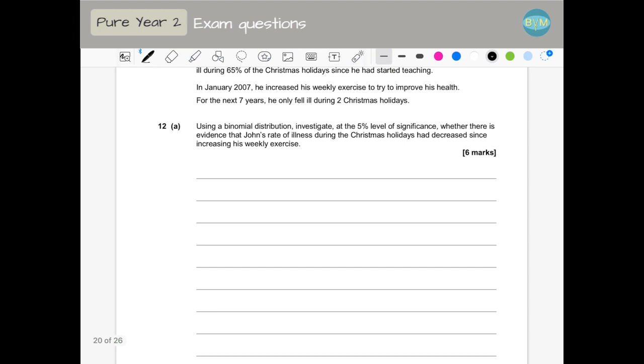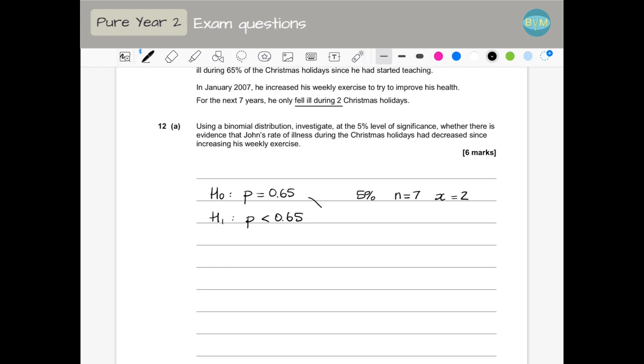illness. So we are going to write, as always, the hypothesis. So H0 is going to be the probability of falling ill is still 0.65. And the alternative hypothesis is going to be smaller than, because we are checking if the probability of falling ill has decreased. So this is going to be smaller than 0.65. Significant level is 5%. We check 7 years. So he checked 7 years and he fell ill 2 of them. So X is 2.